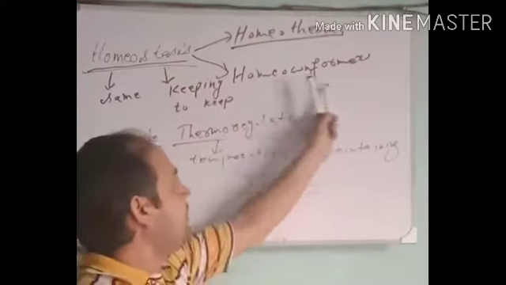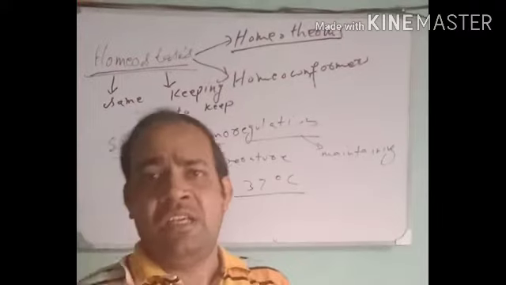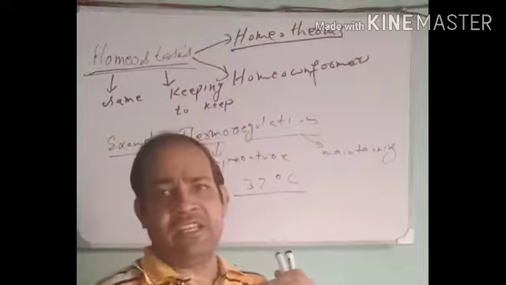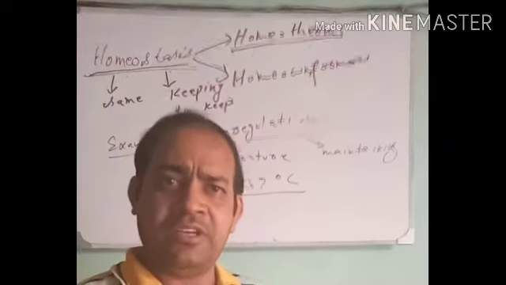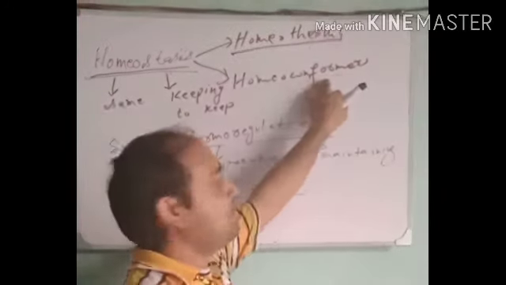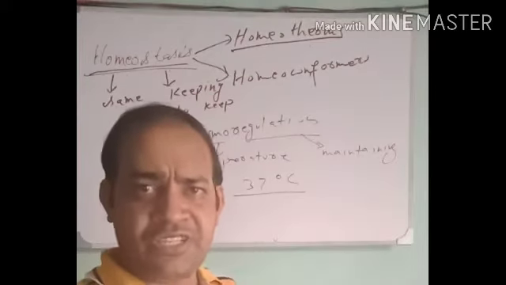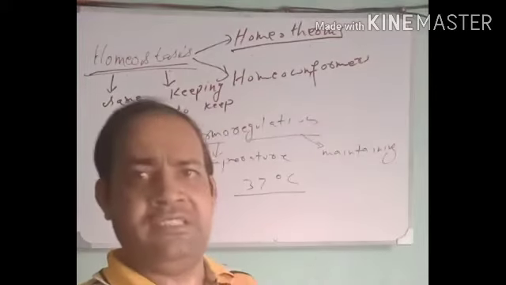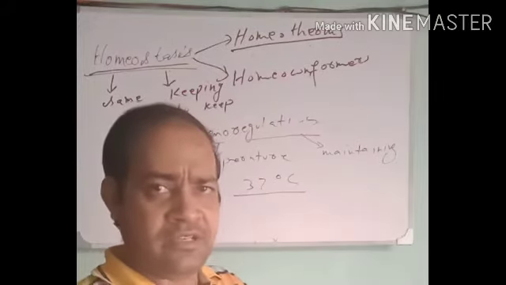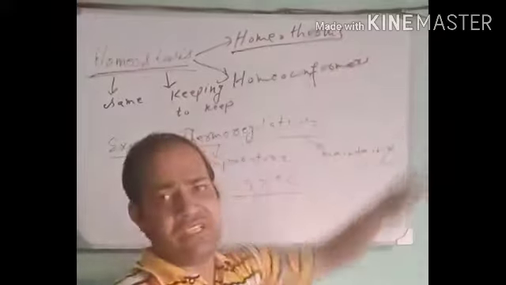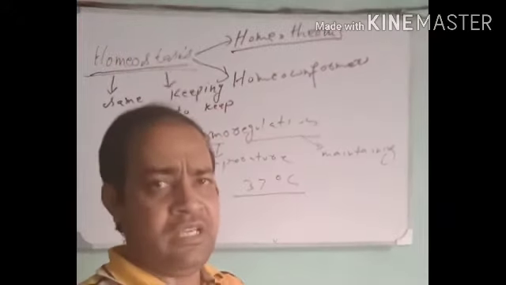Thus, homeoconformers do not change their temperature, they maintain it despite changes in the environment, like humans. And homeotherms change their body temperature according to the environment.